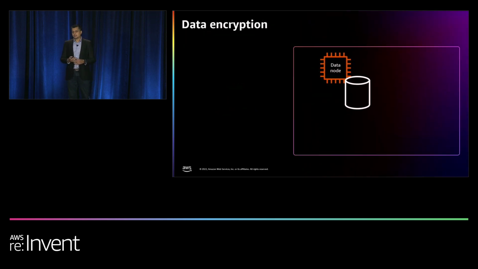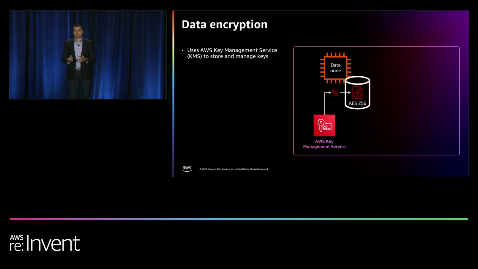And for data encryption, we use AWS KMS keys to encrypt the data. You can either bring your own keys, which you've created in AWS KMS, and you can provide those when you enable encryption, or we can create the keys on your behalf, store them in your account, and use derived data keys to encrypt the data.